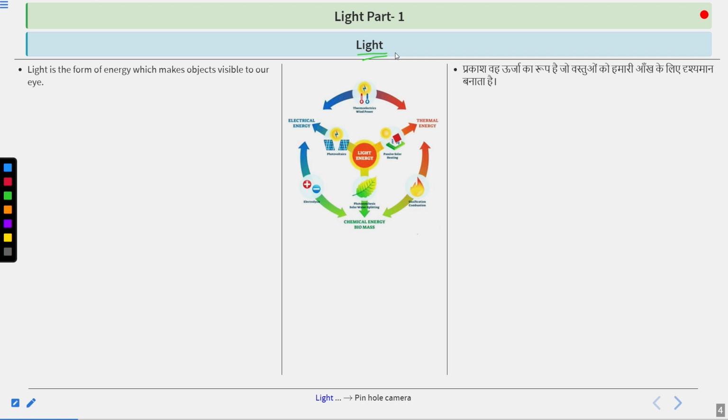In normal terms, or in layman's terms, you can say light is just a torch, a tube light, a bulb. Even sometimes we say it as electricity, like when we say the light is not at home, meaning the electricity is not at home, right? Generally, we perceive light as any kind of thing through which we could illuminate the room, illuminate the place. That is what comes to our mind whenever we talk about light. This is true. There's nothing wrong with it. But when you are saying this in layman's terms only, then this is conditionally correct.